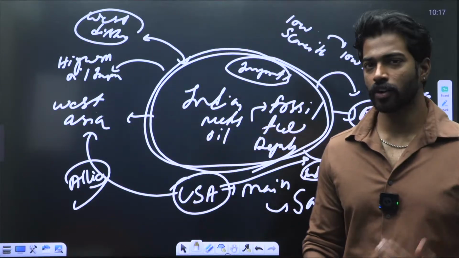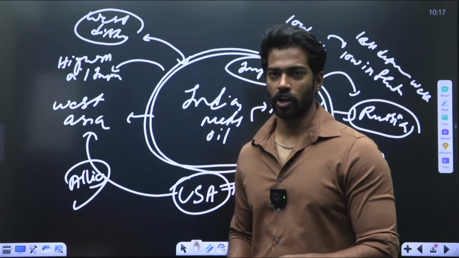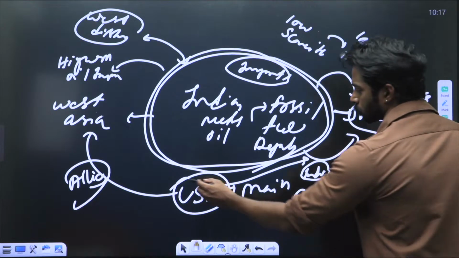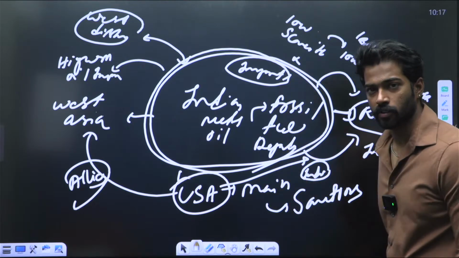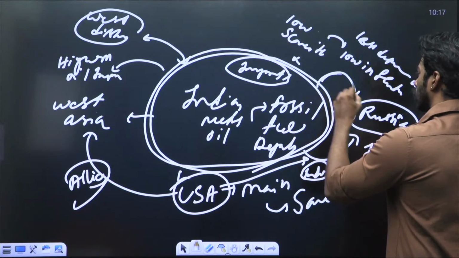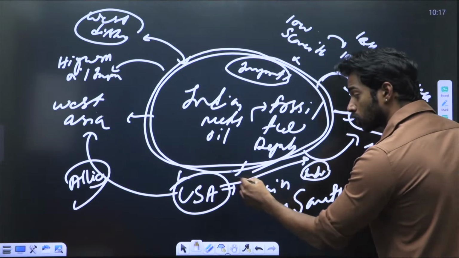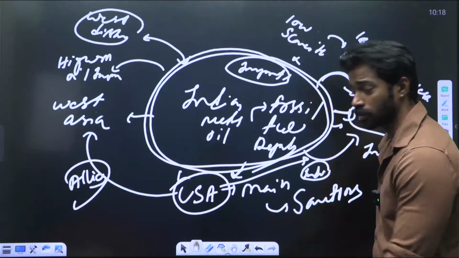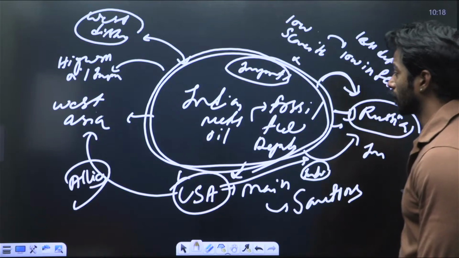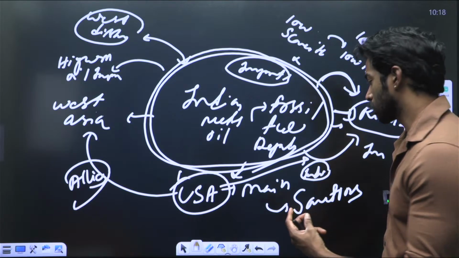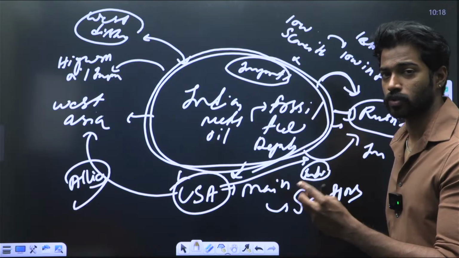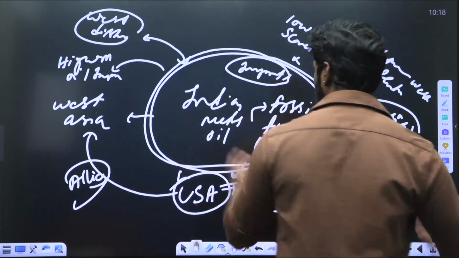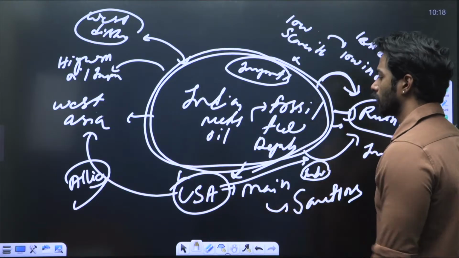If you support a major block, whenever you need any help, the other block will not help. Meaning, if you stop taking imports from Russia and suddenly USA stops supporting India, then who will support India? No one will support India. So that is why India is trying to maintain diplomatic ties with Russia as well as USA, appeasing Russia and appeasing USA. At the end of the day, India is in a very tight situation, especially when it comes to geopolitical tensions, but I think India is handling it very well, because you can see how tight the situation is for India, right?